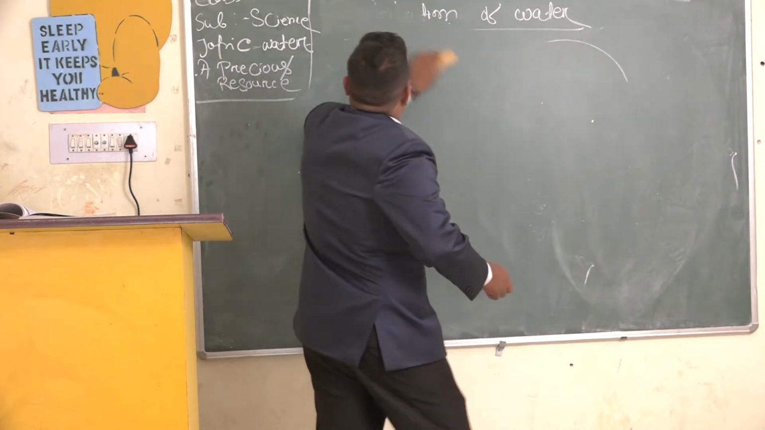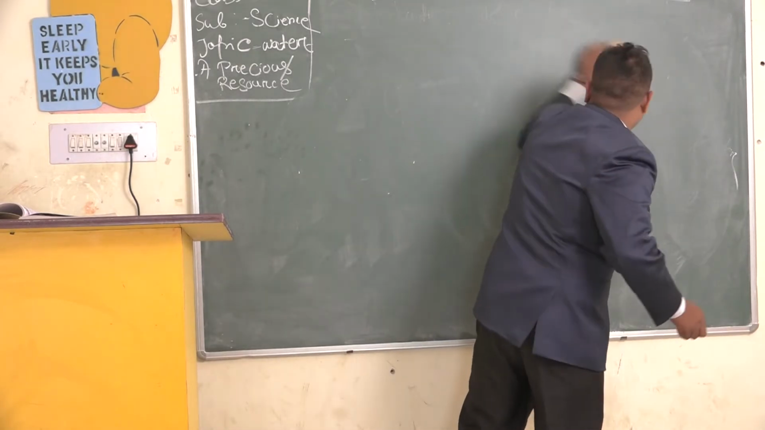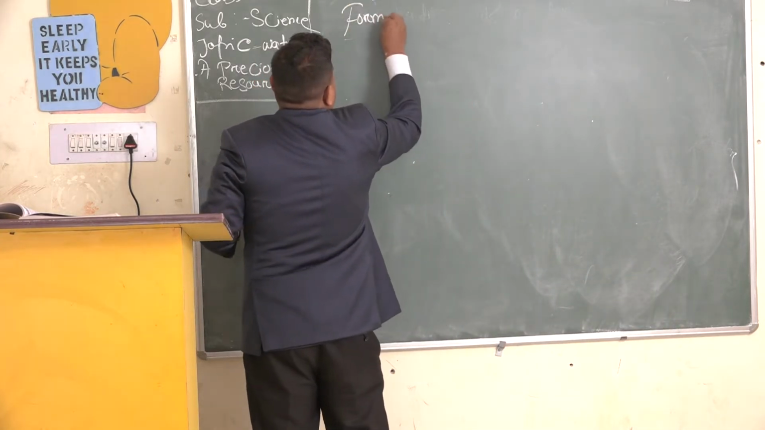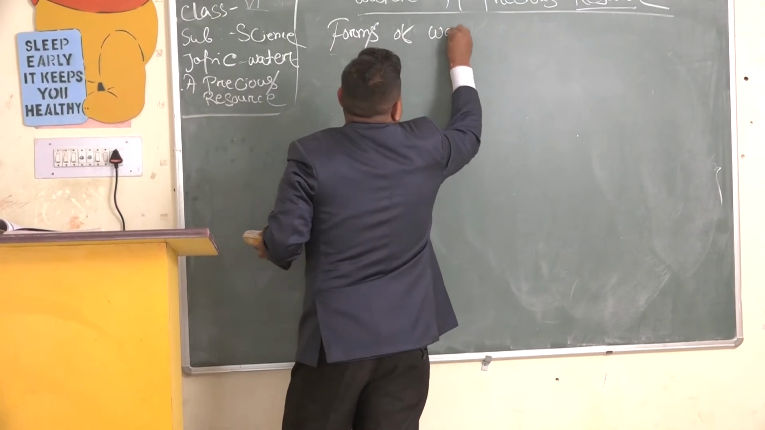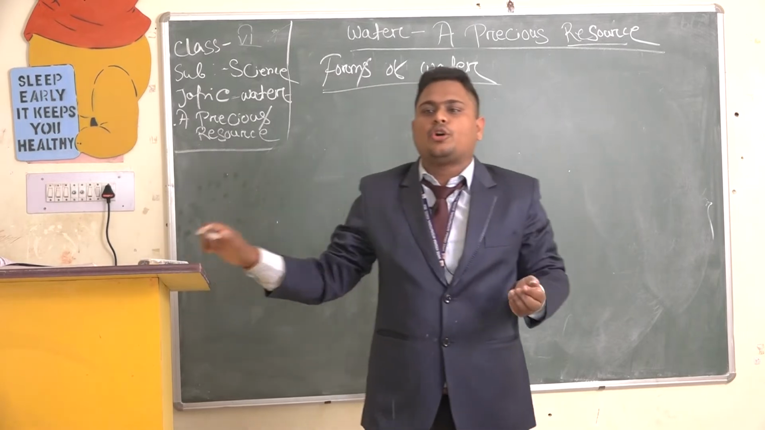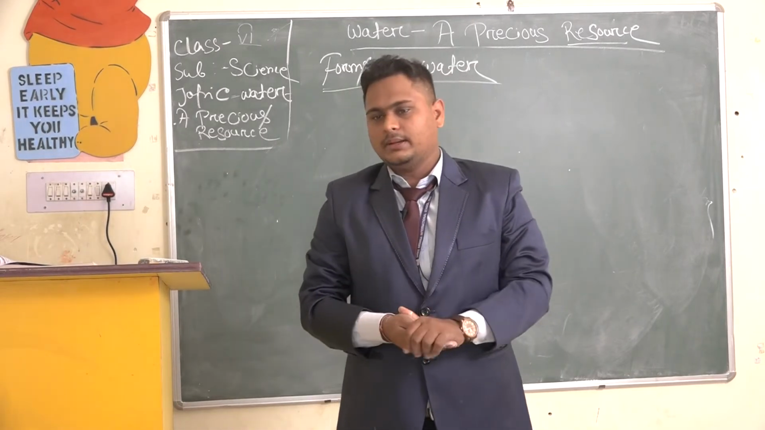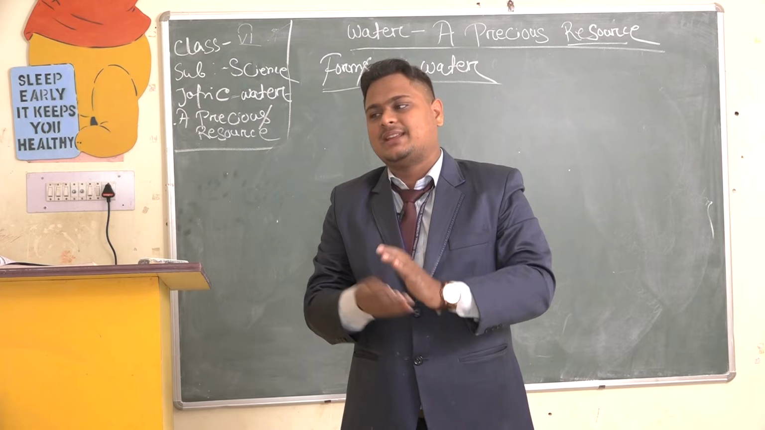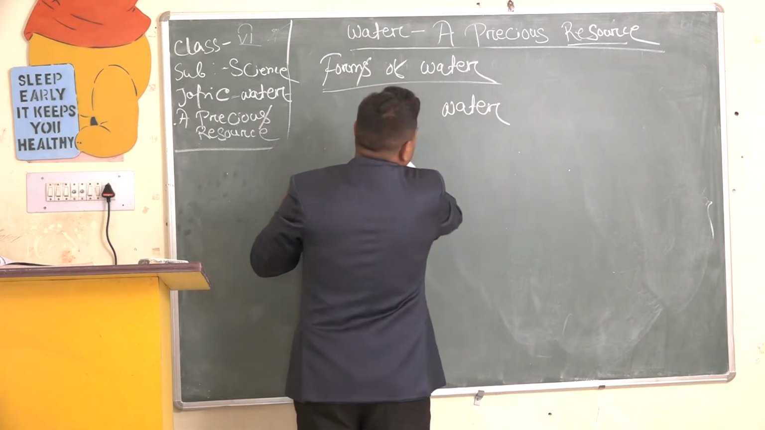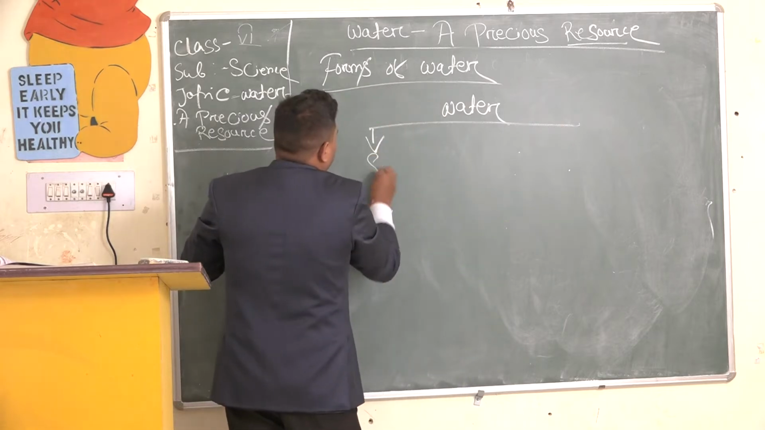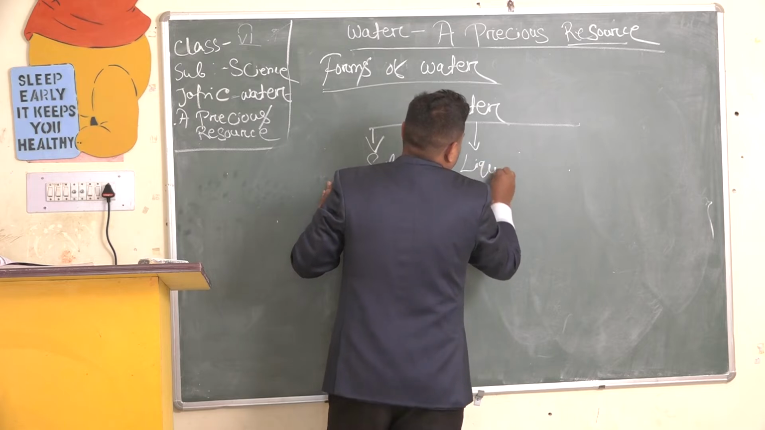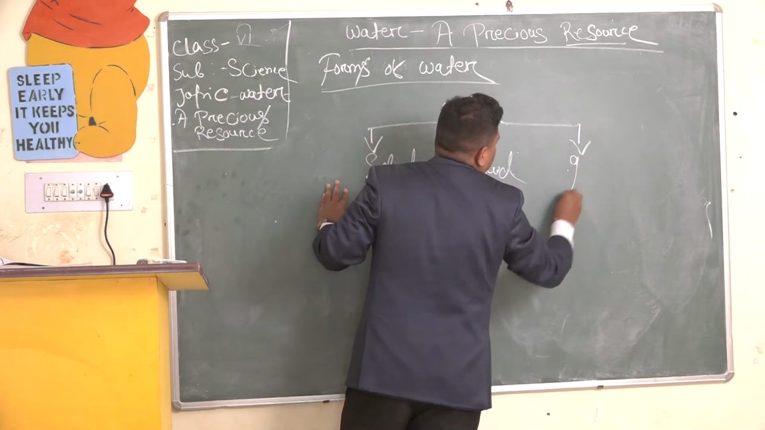Now we will see the forms of water. Okay, see. What do you mean by forms of water? It means the state in which the water is present. Remember, water on the earth is found in three states. First one is solid, liquid, and the last one is gas.